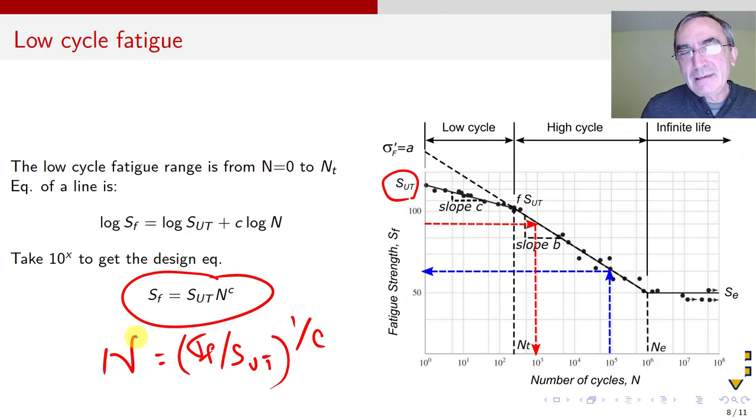So we got the basics of high cycle and low cycle equations, but not everything yet. We need to work some more.